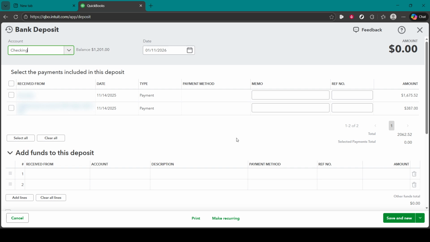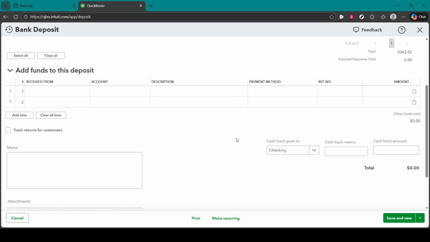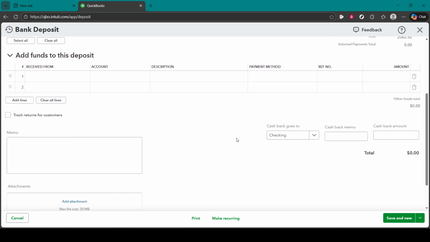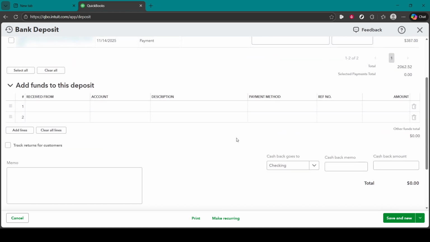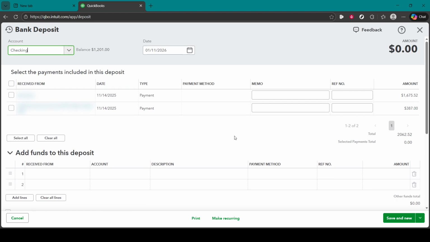Now check the total at the bottom. It must match the amount on your bank receipt exactly. If you deposited multiple checks together, include them all in this one deposit so the single total mirrors what the bank shows. That way, when your bank feed brings in the deposit, QuickBooks can match it without creating duplicates.